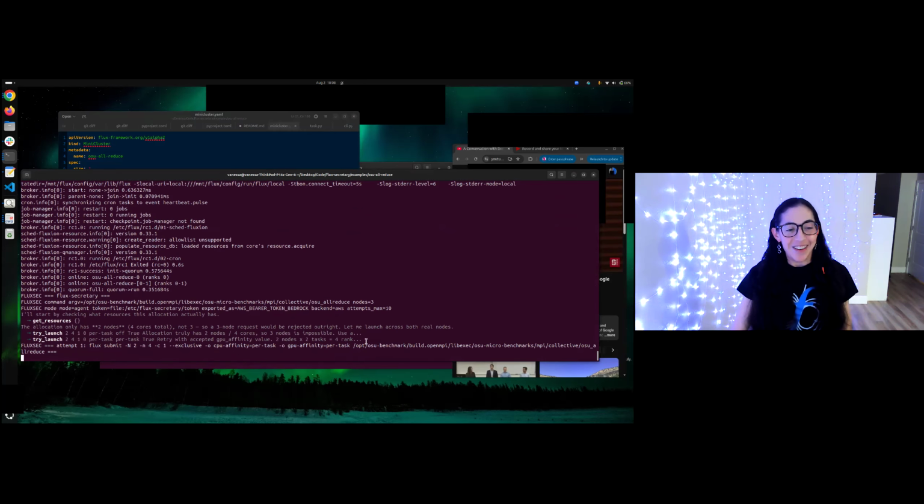I was not very clever, but so now it is adding, let's see, exclusive. Very nice. So it added affinity. Doesn't need GPU affinity, but with Flux, that doesn't really matter. It also asked for exclusive. It figured out the right number of tasks and cores per task.